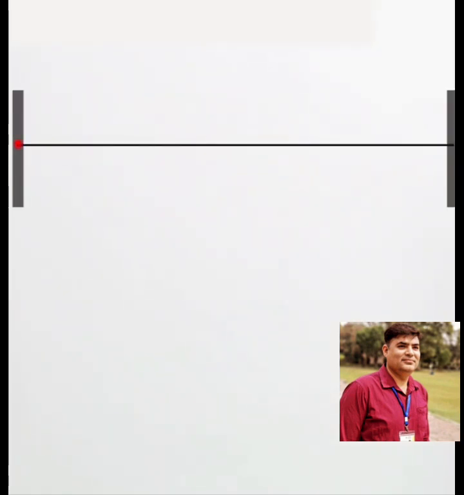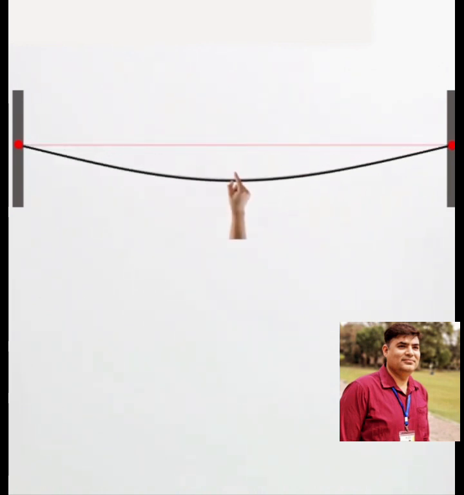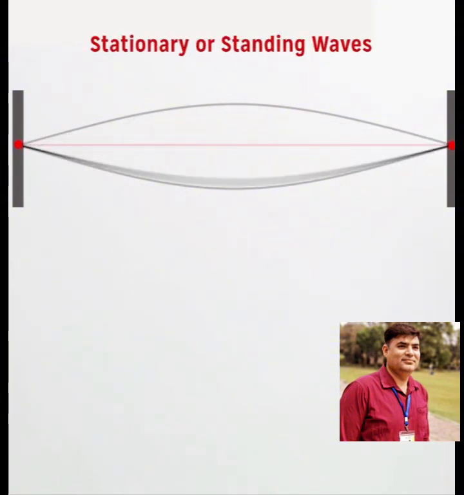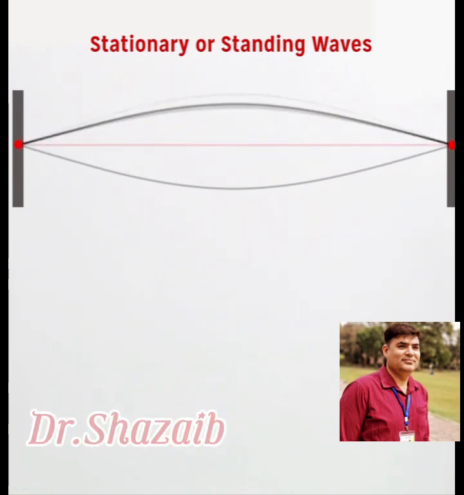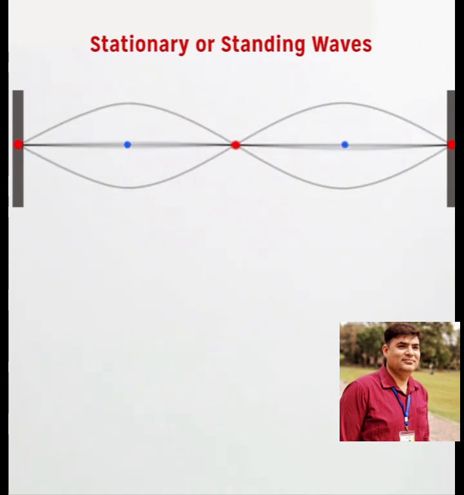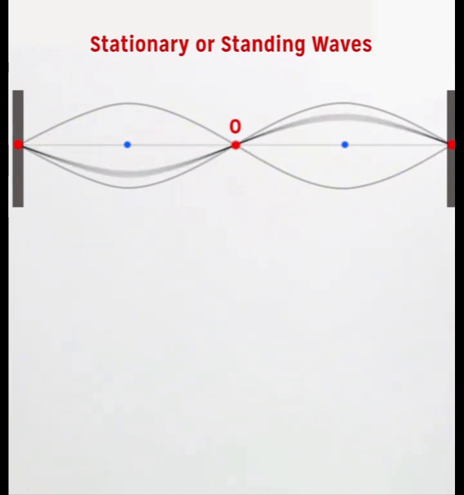Now let us try to understand standing or stationary waves, in which one string is tied at both ends with some fixed support. If we pluck it from the middle of the string, then we see that one loop of standing waves is produced in that string. These are the stationary or standing waves. Another very important thing: if we pluck the string from the center of each half, then there will be two loops in the string and stationary waves are produced. So we can define stationary waves as follows: the waves in which some particles do not move are called stationary or standing waves.